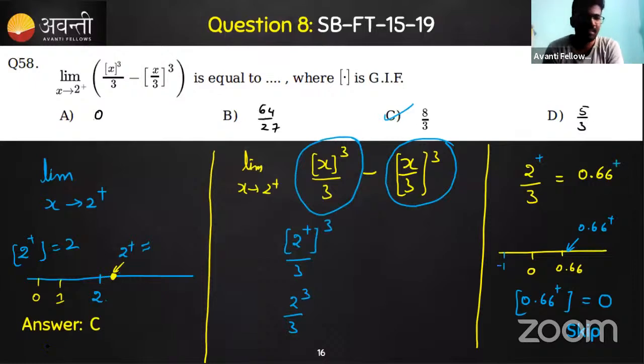If you visualize on the number line, 0.66 is here, and you're taking the value slightly greater than that, hence I'll write a plus sign here. So what is the greatest integer of 0.66? It is actually 0, and if you cube it, it becomes 0 only. So hence you are getting 8 by 3 as an answer.